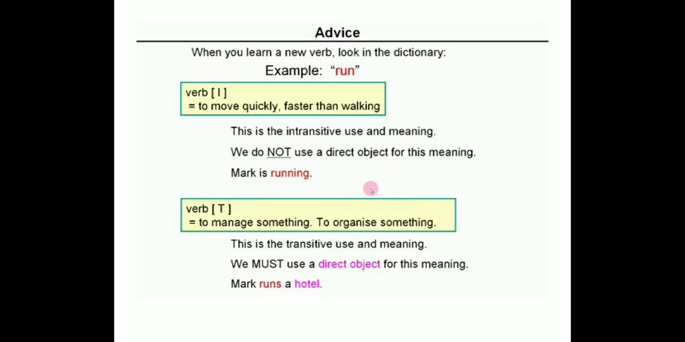Got it? Advice: when you learn a new verb, look in the dictionary. Example, run. Verb, to move quickly, faster than walking. That is the meaning of run. This is the intransitive use and meaning. We do not use a direct object for this meaning. Mark is running. Another meaning: to manage something, to organize something. This is the transitive use and meaning. We must use a direct object for this meaning. Mark runs a hotel. Understood?